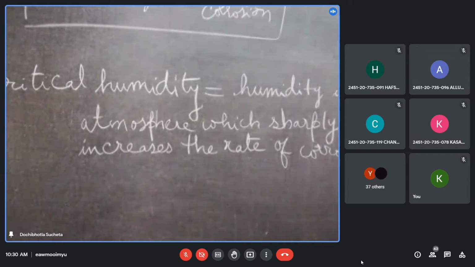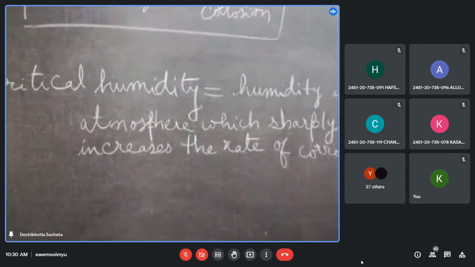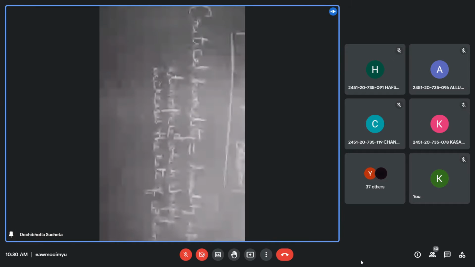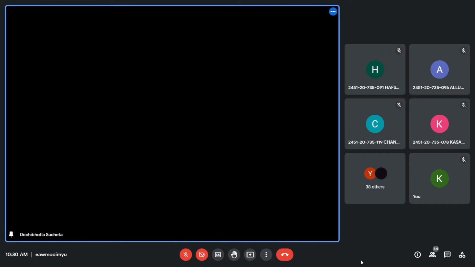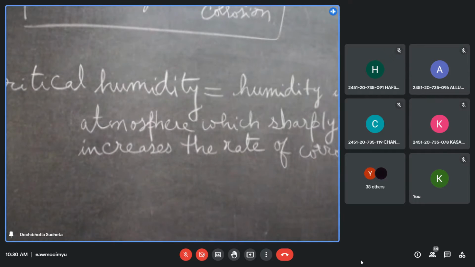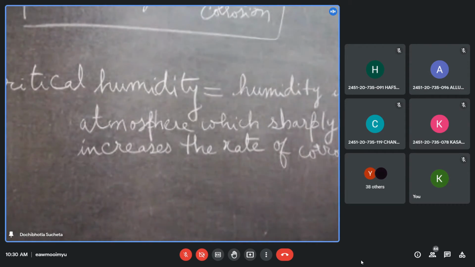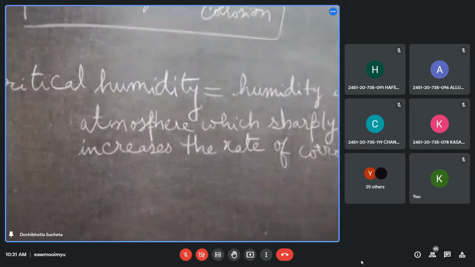If the corroding medium is more conducting, the rate of corrosion is higher. Then formation of oxygen concentration cells, which we've already discussed. Whenever oxygen concentration cells are formed, the rate of corrosion is high. Hence we should avoid such a possibility.